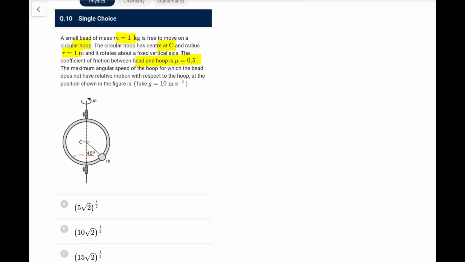So in the frame of this hoop, the bead is going in this circle, so let's apply a pseudo force that I call m omega square r. This would be the normal, and as the speed increases, this m omega square r component along this line will try to take it upwards, so friction will act like this. This would be the friction acting, and this is your mg.